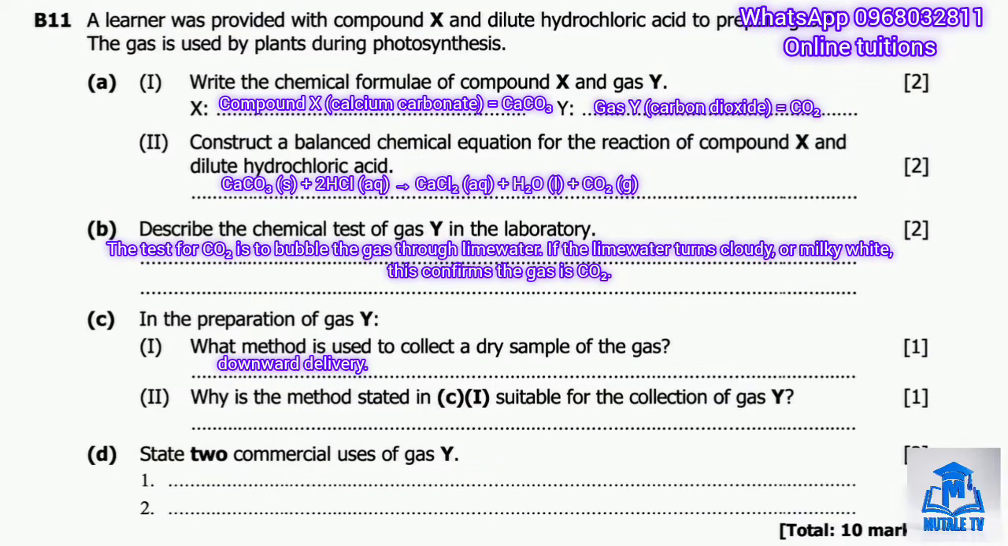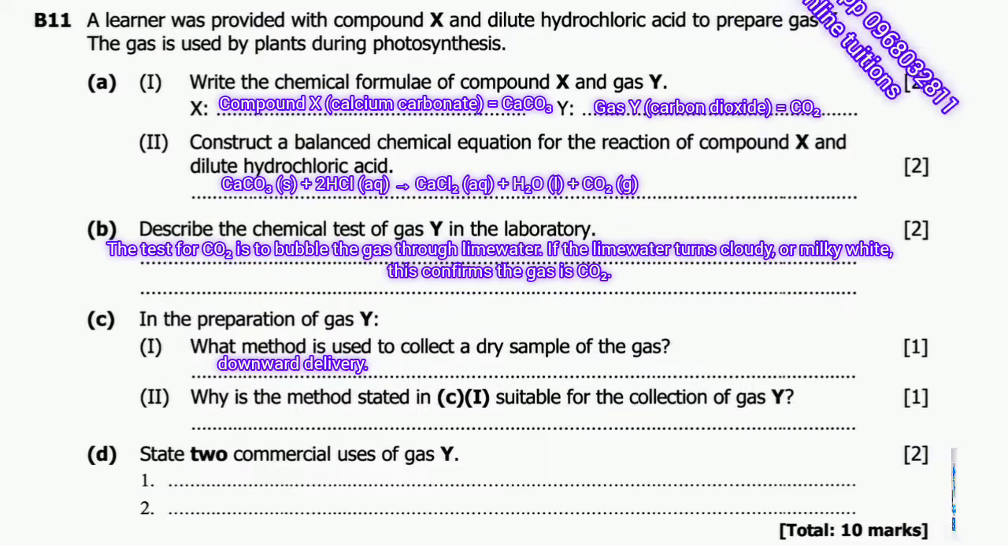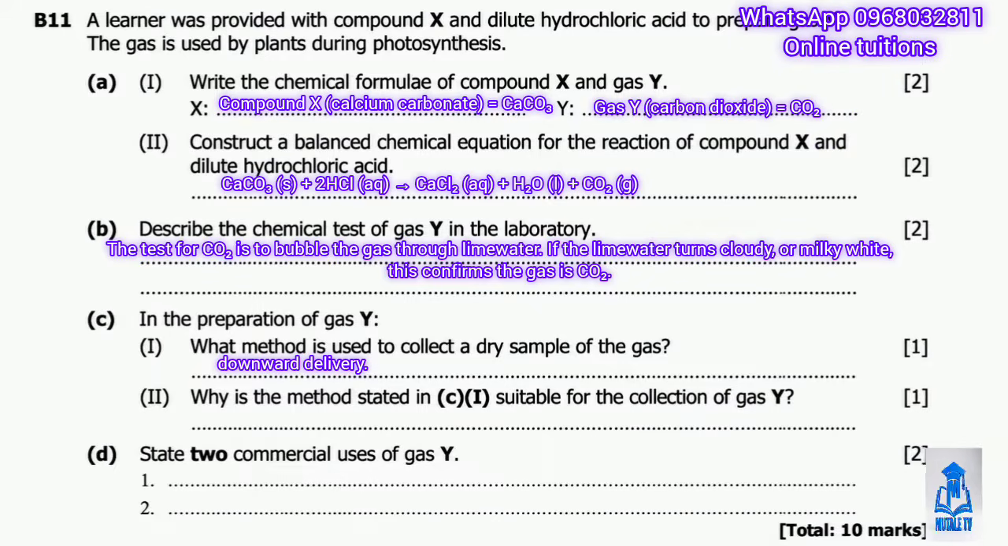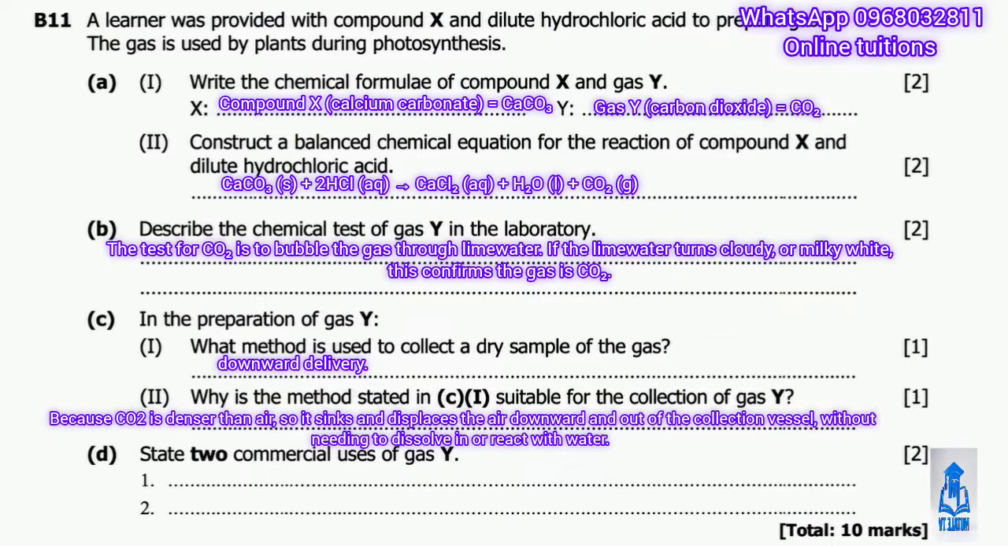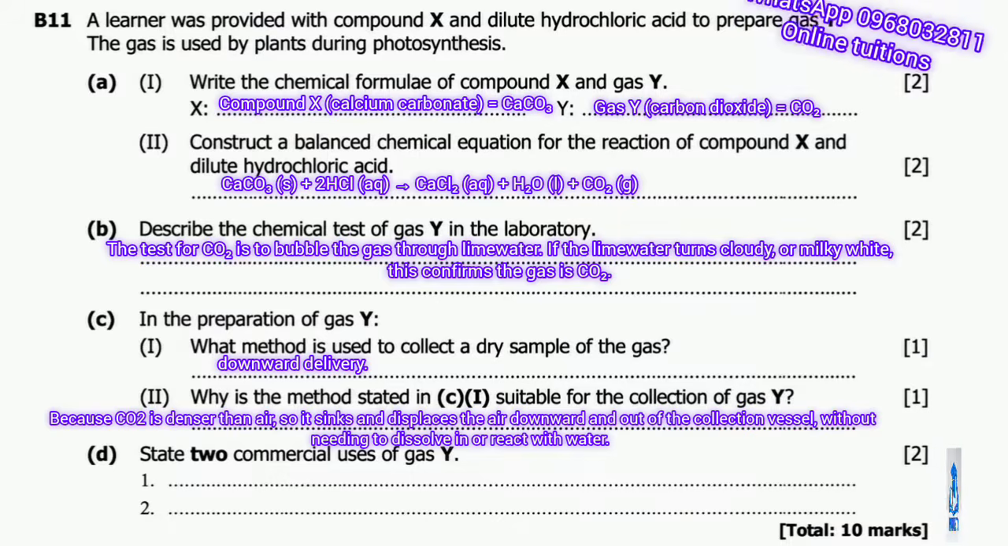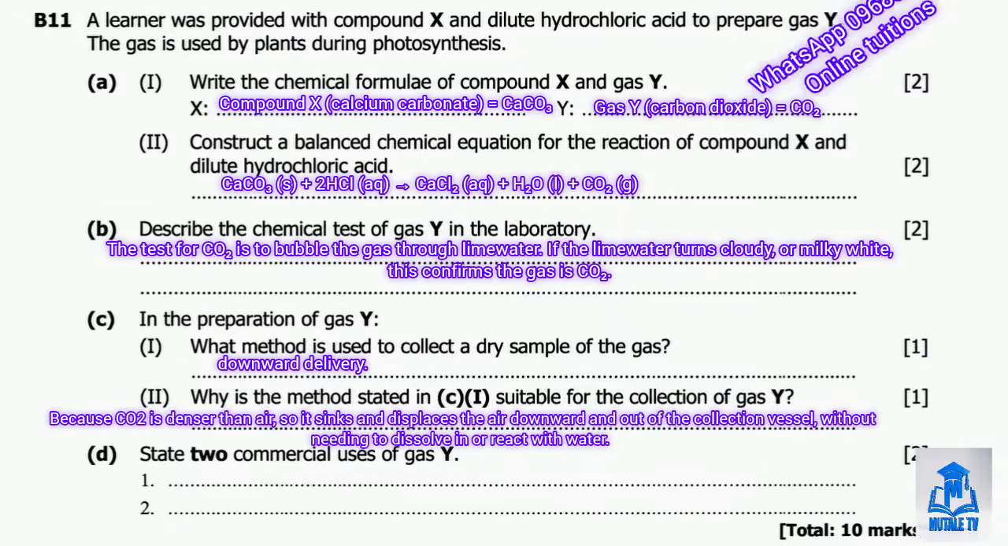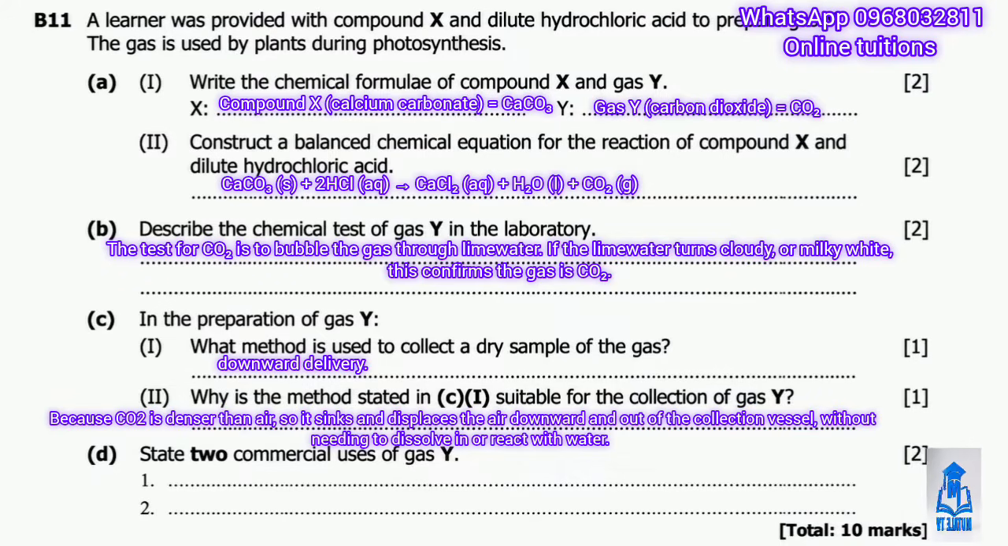Moving on to question C2. Question C2 asks us why this method is suitable for collecting gas Y. This method is suitable because carbon dioxide is denser than air. So it sinks and displaces the air downward and out of the collection vessel without needing to dissolve in or react with water. Carbon dioxide is slightly soluble in water, which is why we avoid collecting it over water if we want a dry sample.